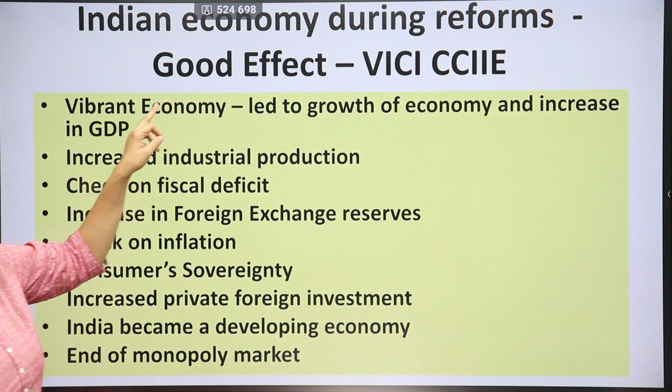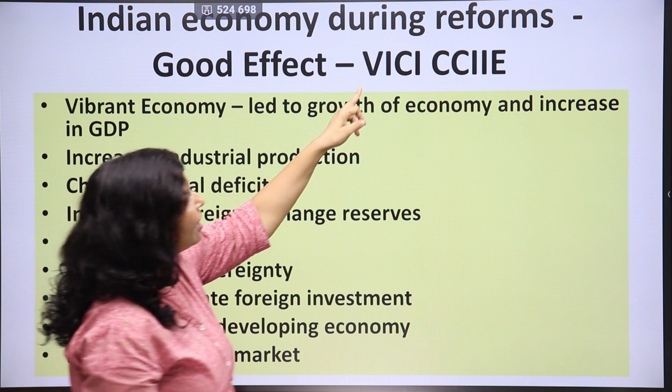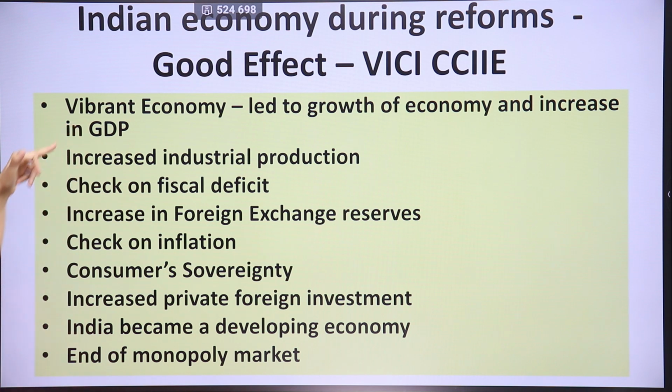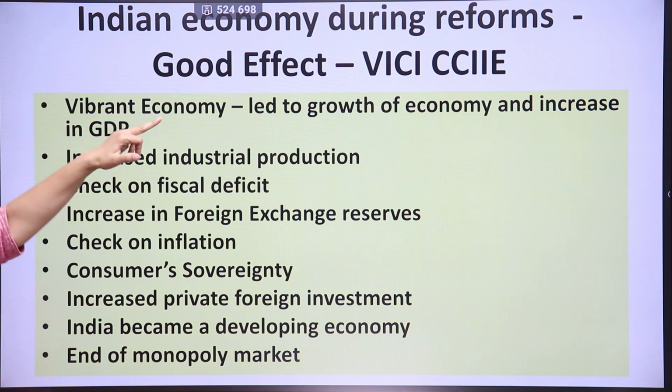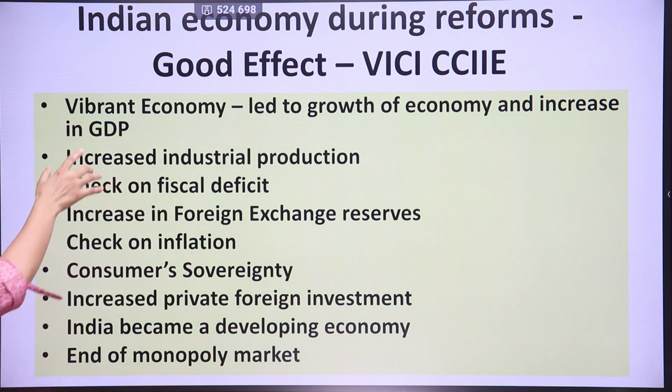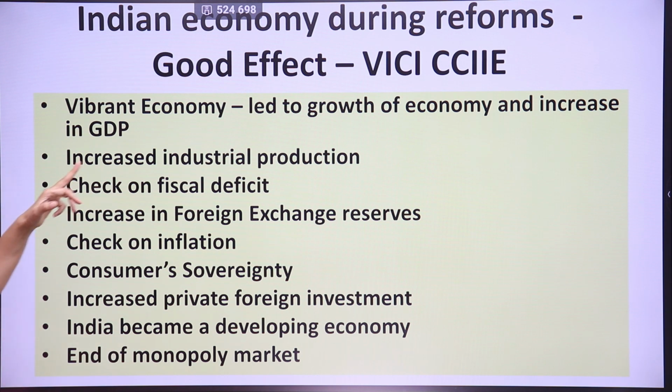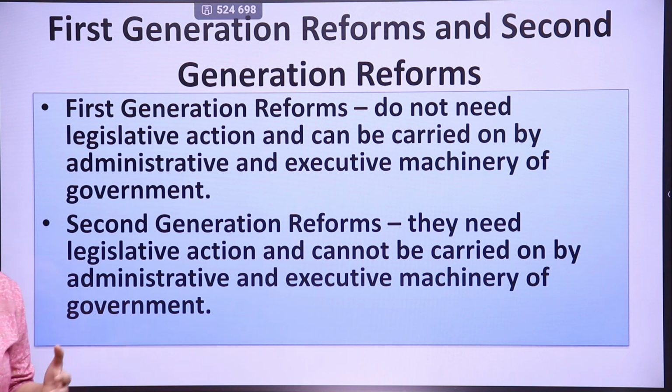Indian economy during reforms. Good effect, and for good effect we have given a code, VCCCIIE. You can memorize this code because there are so many subheads and this code has been made with the help of first initials of these letters, just like V for vibrant, I for increased industrial production. Good effect during reforms is vibrant economy, which led to growth of economy and increase in GDP. So India started producing more goods and services, GDP increased and our national income also increased. With increased industrial production, all the industries started producing more and more goods because previously there were only public sector units.